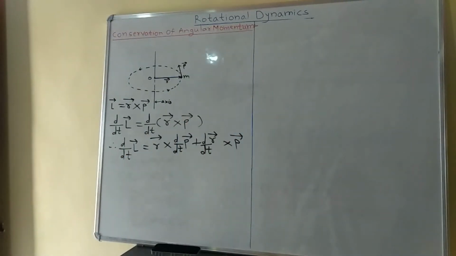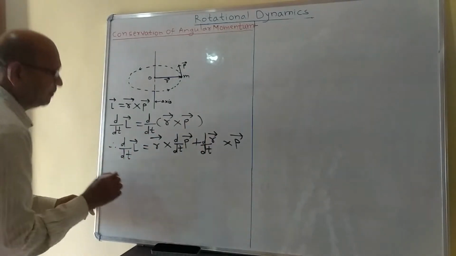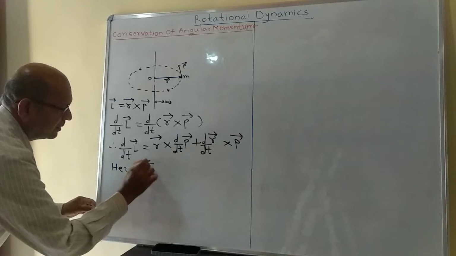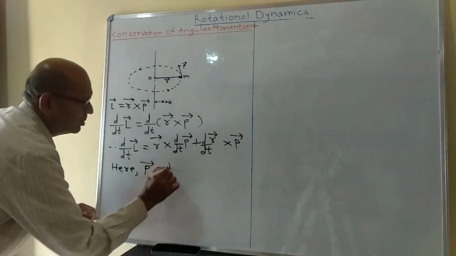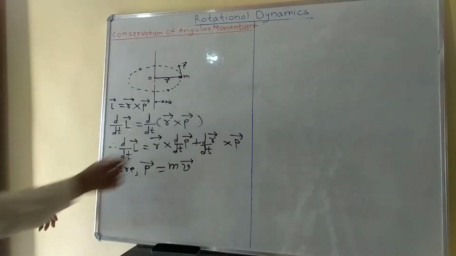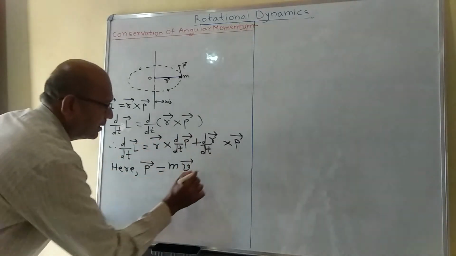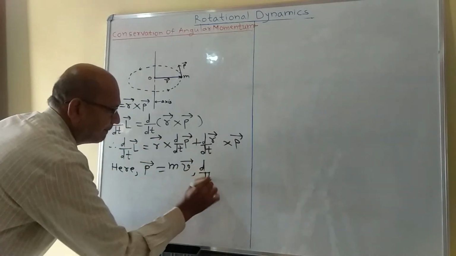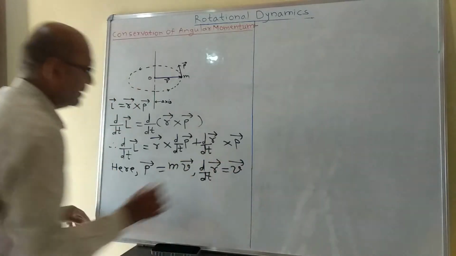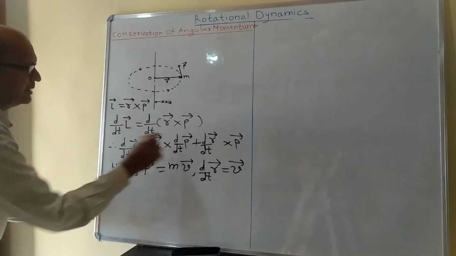Now here this p bar is equal to m v bar. This d by dt of r bar is equal to velocity v bar,